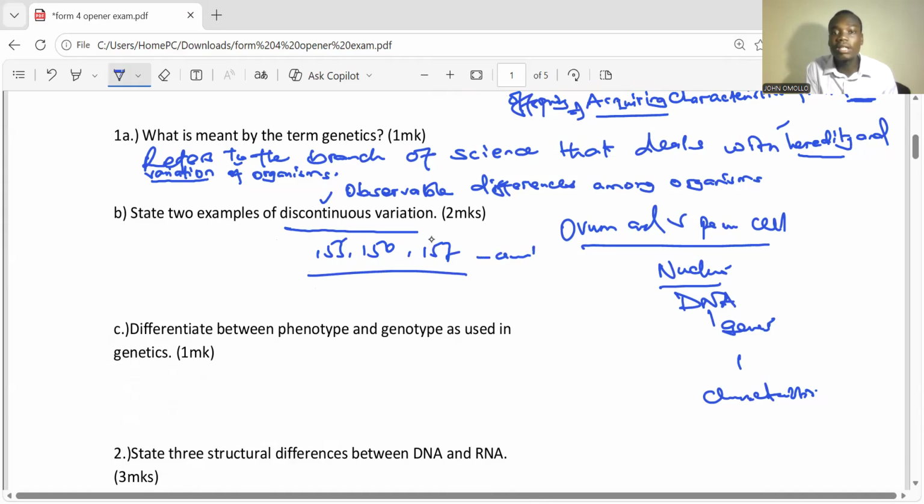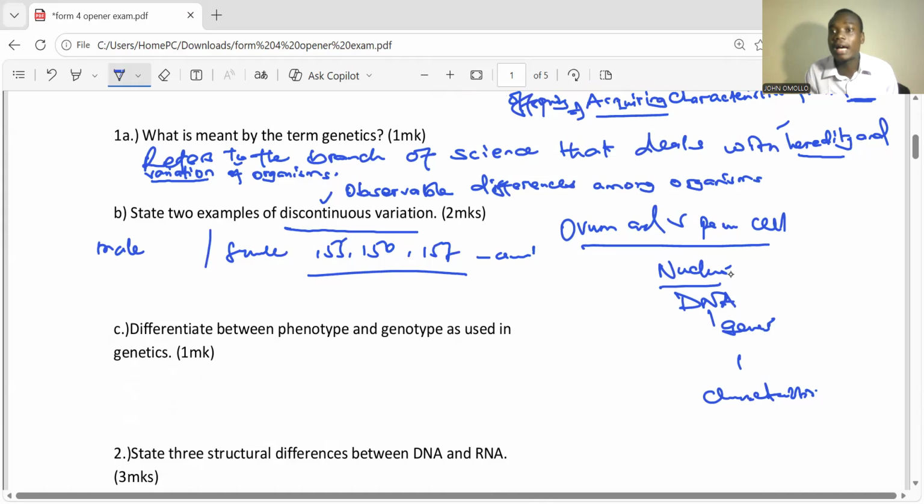How about discontinuous? Now, let's say you are a male and the other person is a female. We don't have male, male, male, male, male, female. We are just having both male and female. So that means it is not continuous. It is discontinuous. There's only a distinct feature that is found among organisms. That is what we call discontinuous variation.